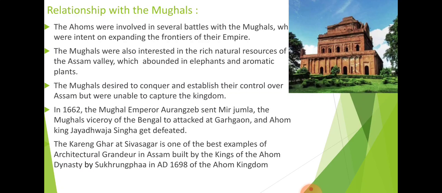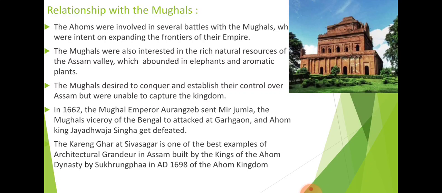But in the year 1662, Mughal Emperor Aurangzeb sent Mir Jumla, the Mughal viceroy of Bengal, to attack Garhgaon. In that attack, during the rule of Jayadhwaj Singh, the Ahoms were defeated by the Mughal emperor Aurangzeb, through his viceroy Mir Jumla.